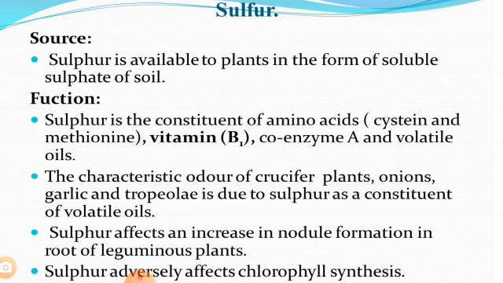It is available to plants in the form of soluble sulfate in soil, or in bivalent form like SO4 2 minus, which means sulfate, and SO2 gas.